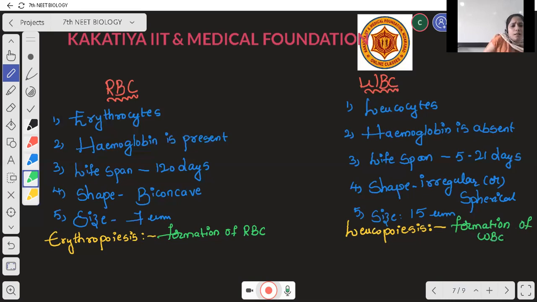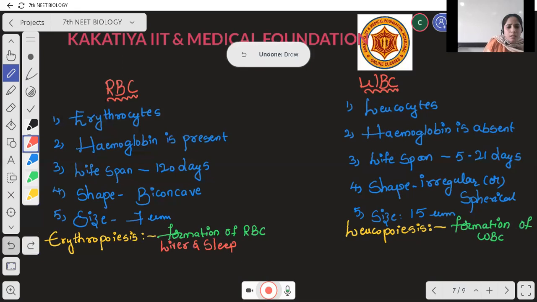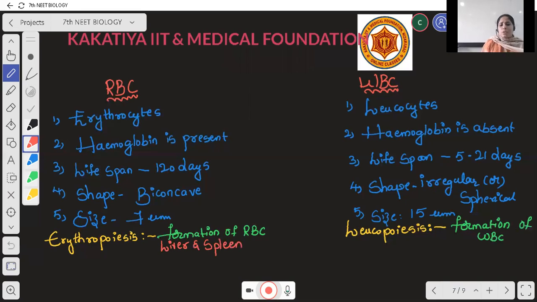Here, the red blood cells are produced by liver and spleen, beta. When we are in the mother's womb, in the fetus stage, the RBCs are produced by liver and spleen.